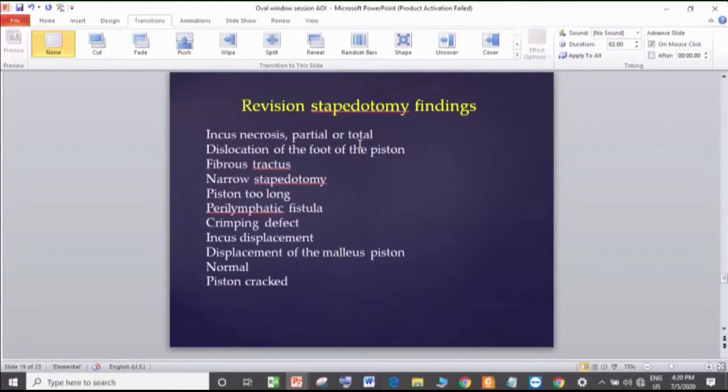Can I ask one thing? How do you suspect post-operative perilymph fistula? When the bone conduction of the operated ear is poorer than the bone conduction of the unoperated ear after an initially good result. That could be because of many reasons, but this is the most important reason.